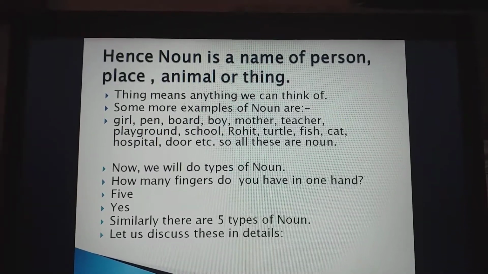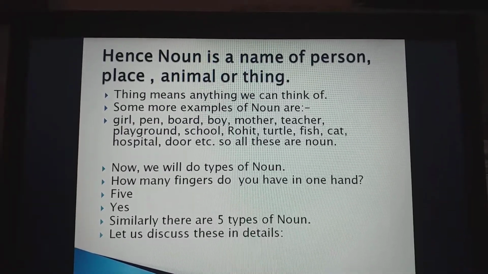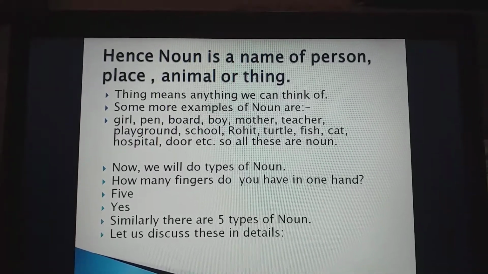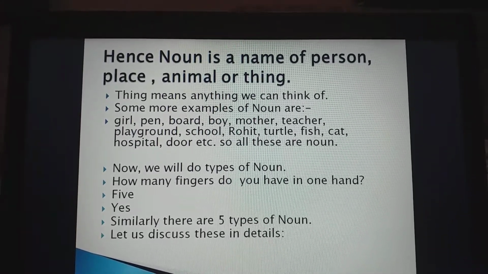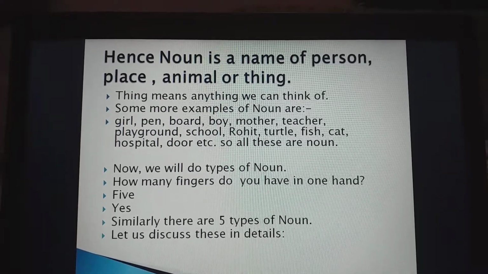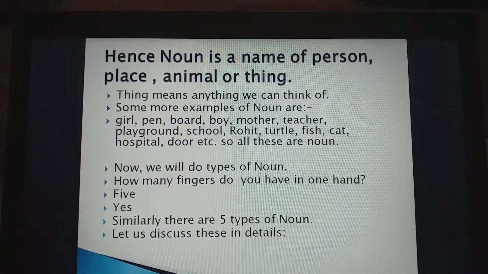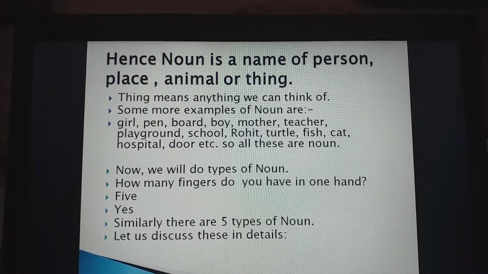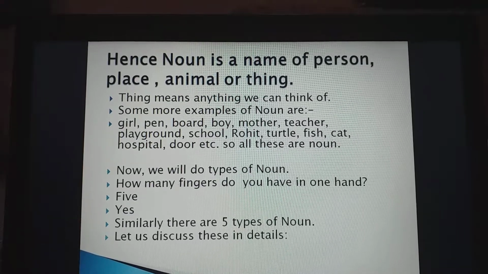Clear? Now look around yourself. You can see bed, door, pen, eraser, book, notebook, whatever you are looking around yourself that exists, and it's called what? Noun. Here girl, pen, board, etc. Clear? Now we will do types of noun.